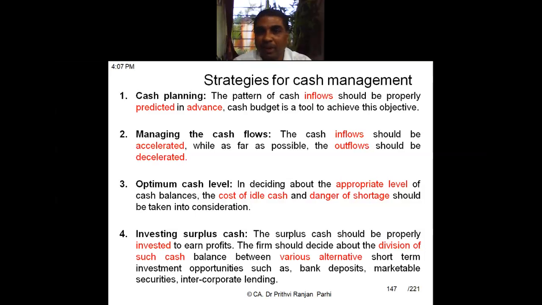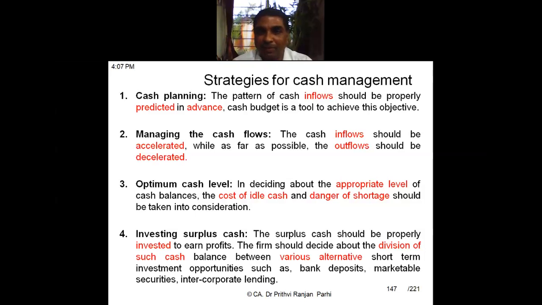Here, how will we be managing the cash flow? When you talk about the cash flows, it involves both the things, inflows as well as outflows. So, normally, to manage inflows, we need to accelerate. We should ensure that inflows should come as early as possible. We need to accelerate the inflows, is it not? And outflows should be decelerated.